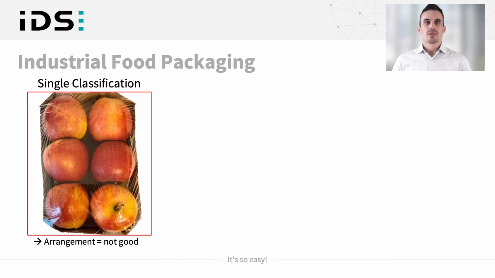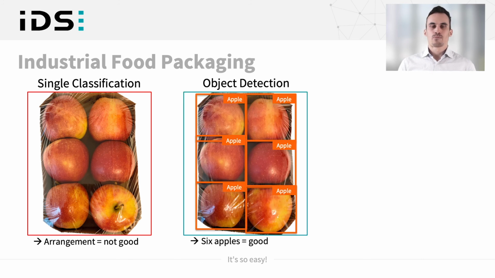So in my last example, I have an industrial food packaging example. We have single classification, so we have the whole image content classified, and here you can see that the arrangement is not good because the one apple on the bottom right side is showing upwards. In this example, we have a classic object detection. We can detect 6 apples and count them, and this is what is necessary in this application. We need to see if all of the apples are inside the tray.